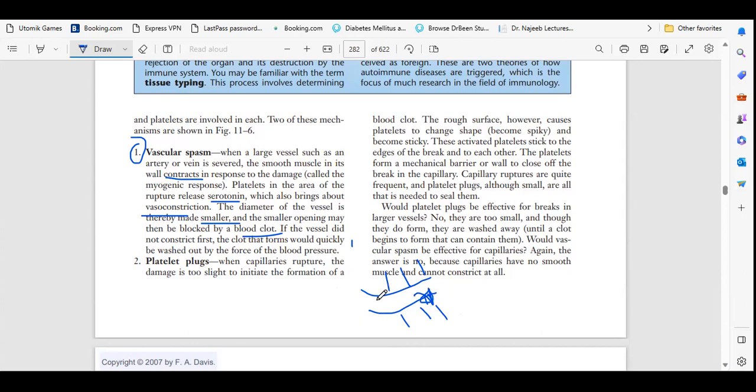Then there are platelets in every part of the body. What will platelets do? Platelets release serotonin. We'll talk later about serotonin. What will serotonin do? Serotonin will cause vasoconstriction. It will constrict the blood vessels to stop the blood loss very rapidly.